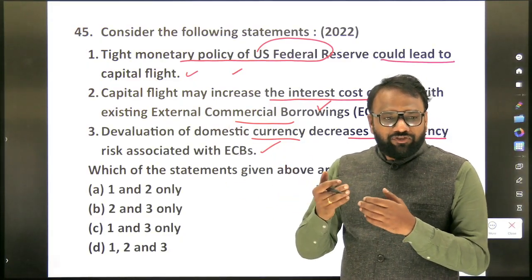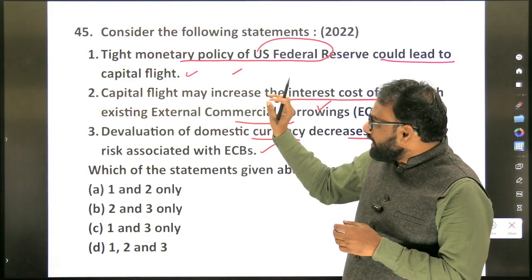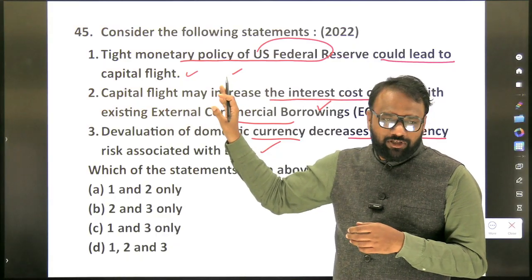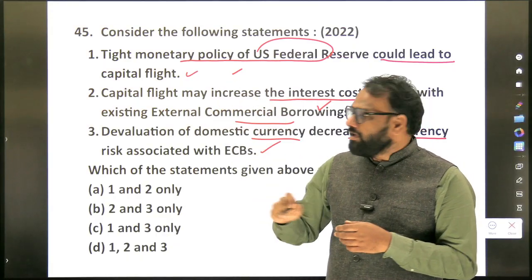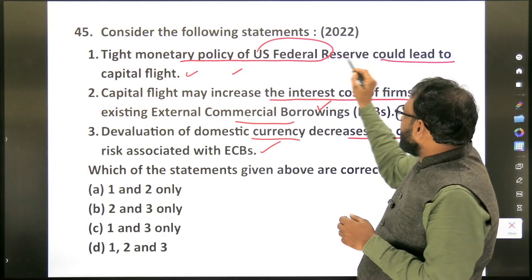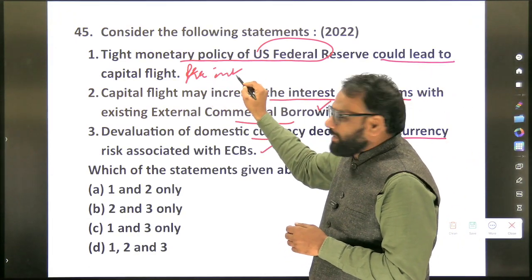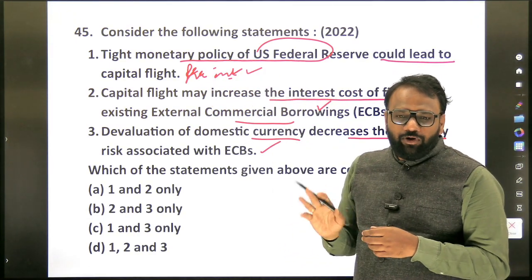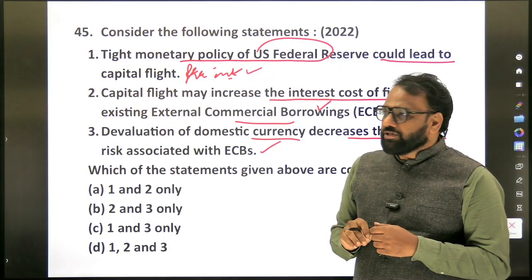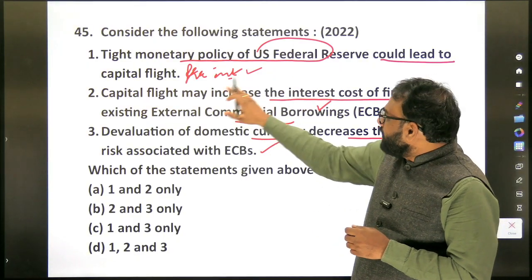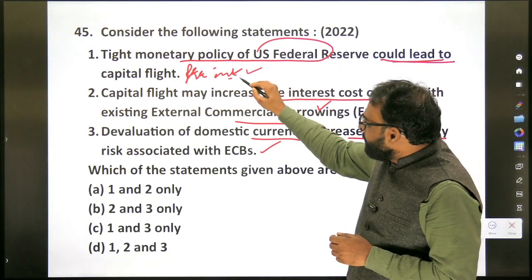If they had given clarity, then they would not have dropped this question. Probably someone has raised an objection. If they had stated that tight monetary policy of the US Federal Reserve could lead to capital flight from India, then they would not have dropped this question. Now we shall assume that it could lead to capital flight from India. True or false?